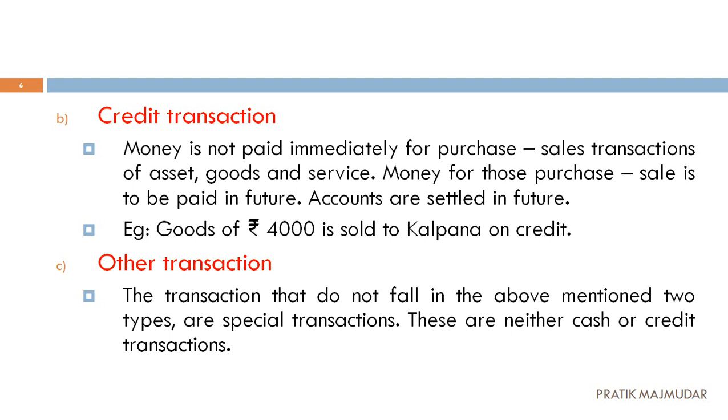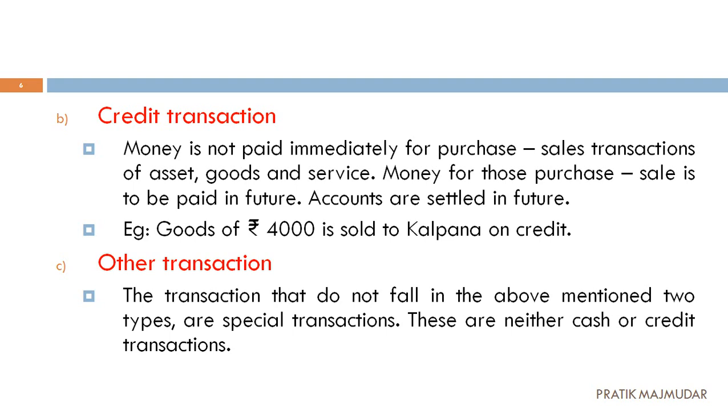After 10 days, 15 days, 30 days, 300 days, we are going to pay the amount. So that is considered your credit transaction. For example, I have sold some goods to someone on a credit of 15 days. That means that person has a credit of 15 days to pay for the goods purchased from me. Let's take an example. Goods of rupees 4000 are sold to Kalpana on credit. We have given goods to her, we haven't received any amount. Even so, this is considered a business transaction. Why? We are going to get the amount after some time. After the end of the credit duration, the accounts are going to be settled. So this is economic in nature, not a non-economic transaction.